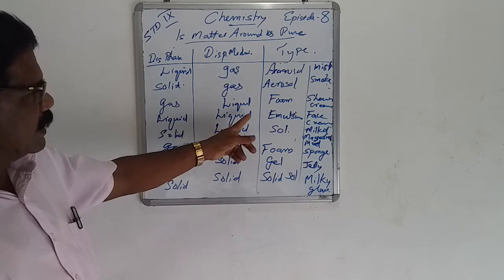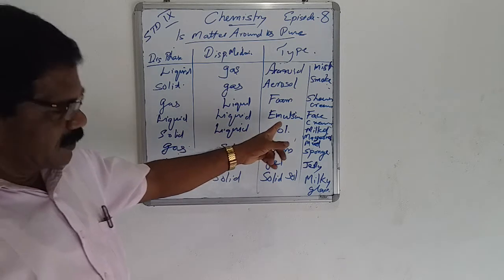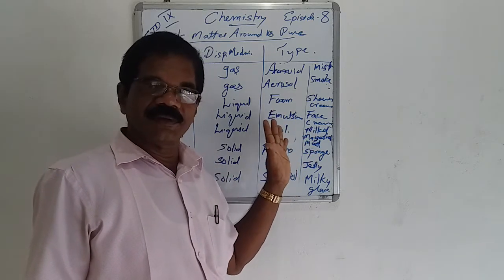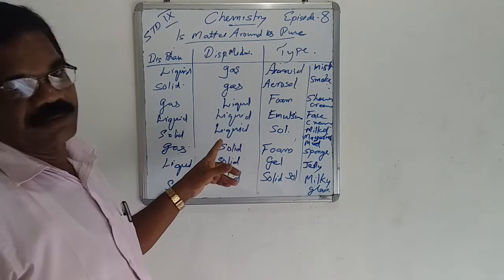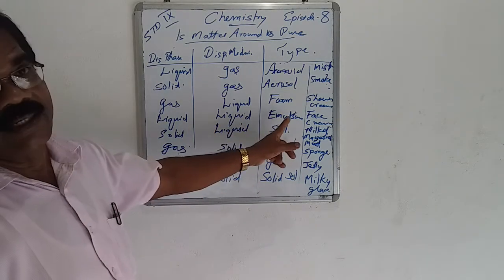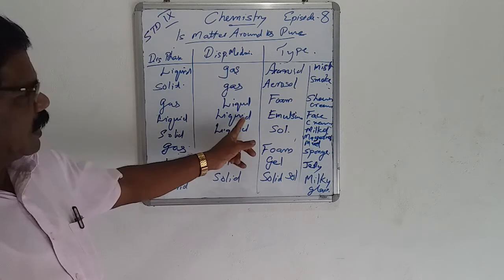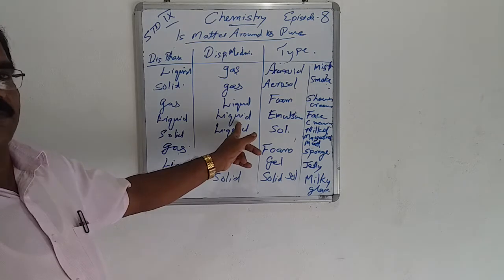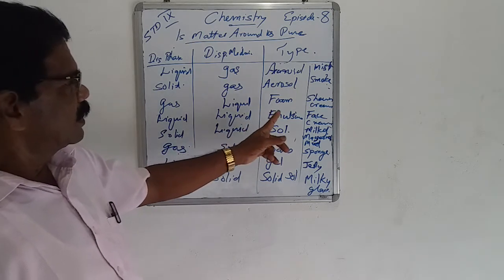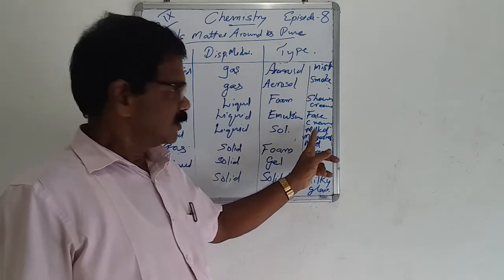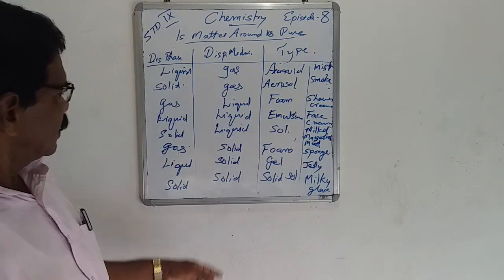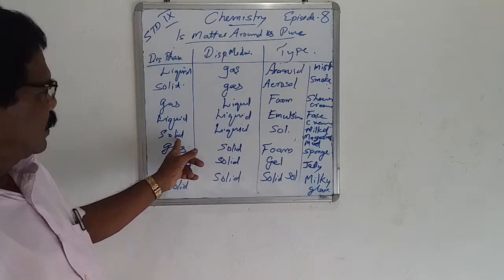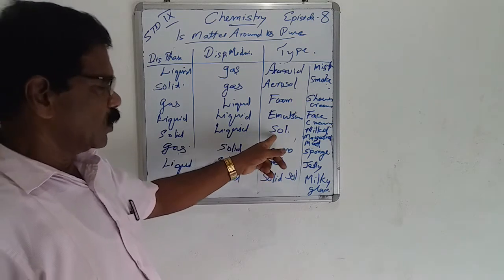Similarly, liquid in liquid, that is emulsion. You have seen your elders using aftershave, and you have been using face cream. All face creams come under the emulsion type. That is liquid and liquid. Both the dispersed phase as well as the dispersing medium are in the liquid state, and that comes under the emulsion type.